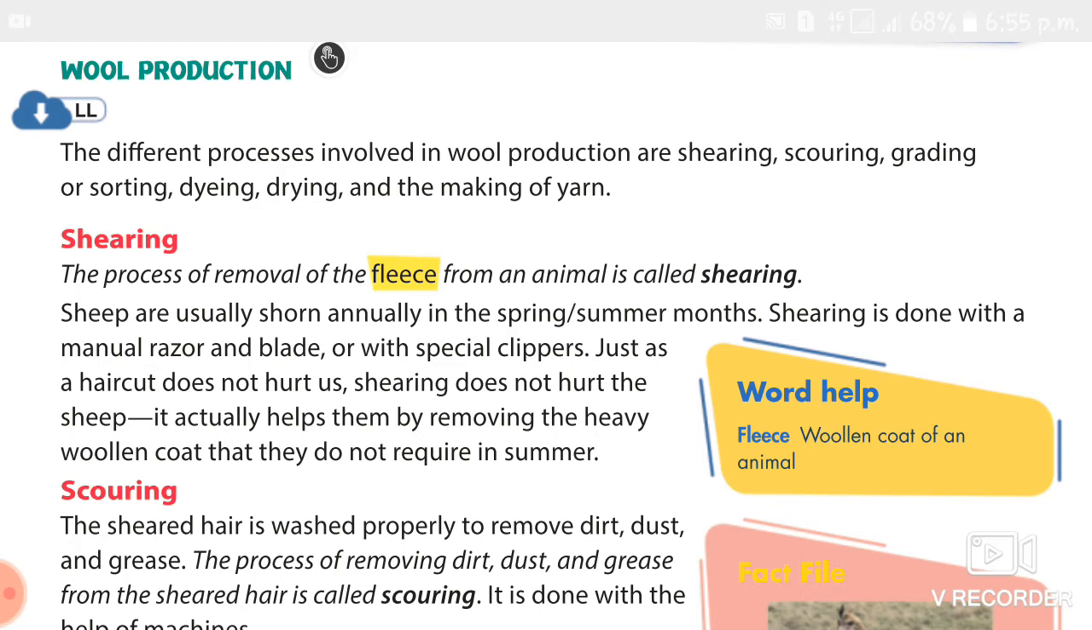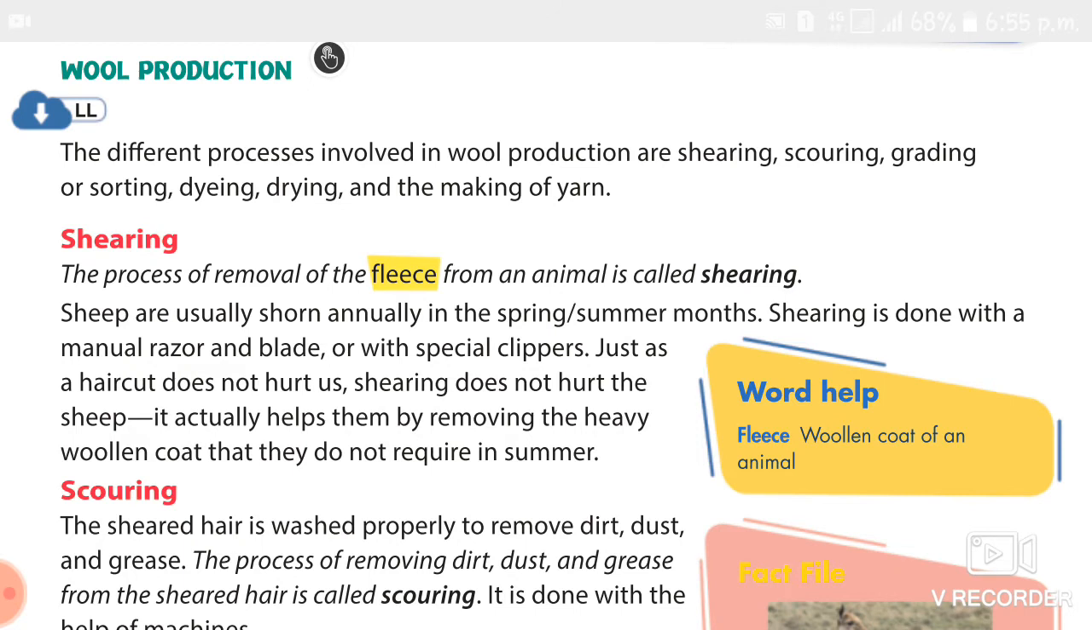You can see the definition: the process of removal of the fleece from an animal is called shearing. So what is meant by fleece? Fleece means woolen coat of an animal. Okay, so now let's learn the process. First process is shearing. This is the first step in wool processing, right?